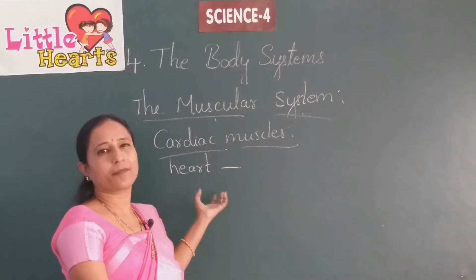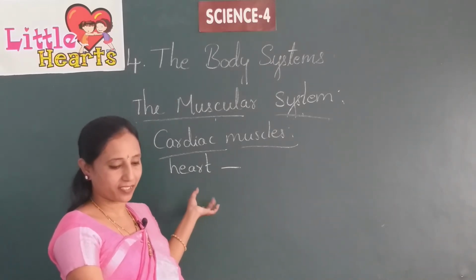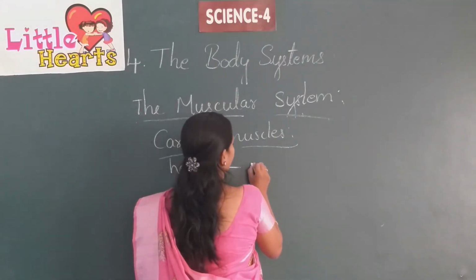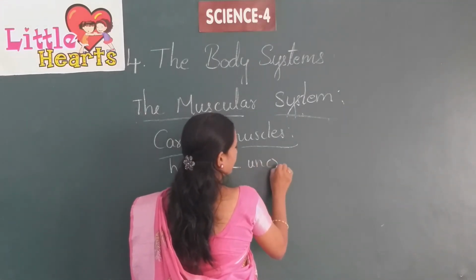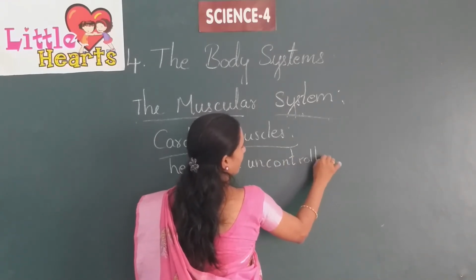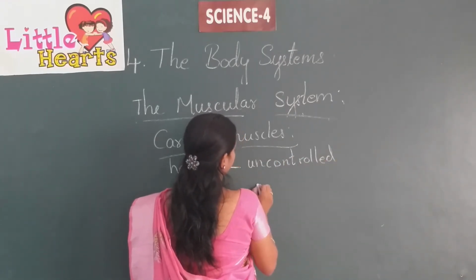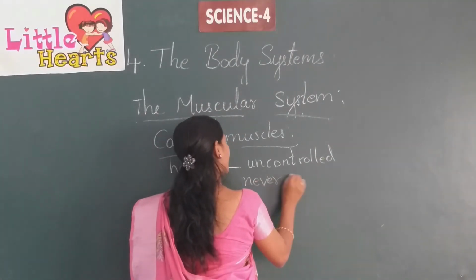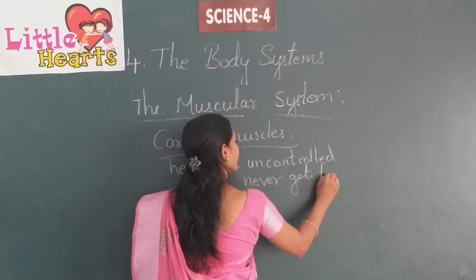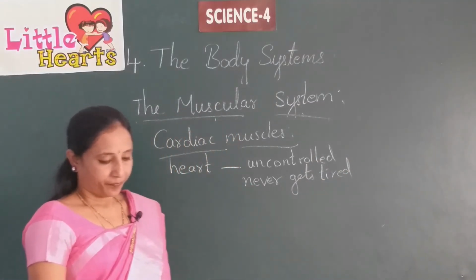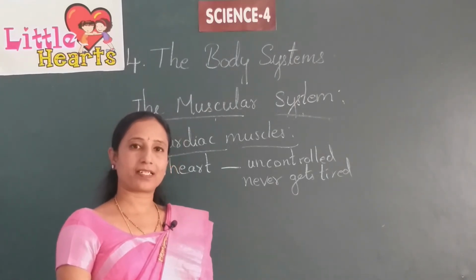If it were controlled by us, we could give it some rest, right? So it is uncontrolled and never gets tired.